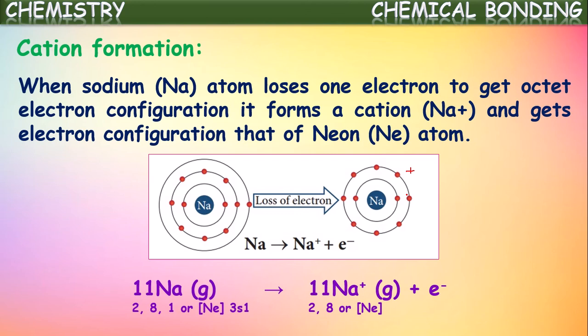Now this is an equational representation. Sodium loses one electron and forms Na+ ion. See, the configuration is also mentioned. Initially it is 2,8,1, but after loss of one electron it became 2,8.